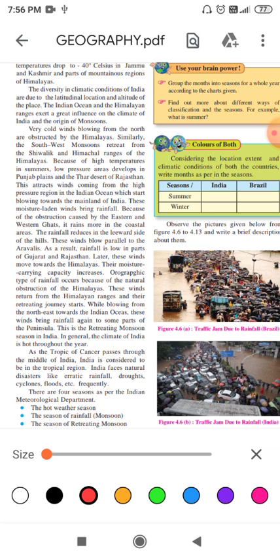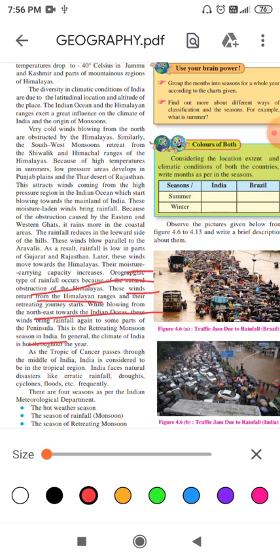So look here, see this line. Orographic rainfall type of rainfall occurs because of the natural obstruction of the Himalaya. These winds return from the Himalayan ranges and their retreating journey starts by blowing towards the northeast towards the Indian Ocean. These winds bring rainfall again in some part of the peninsula.